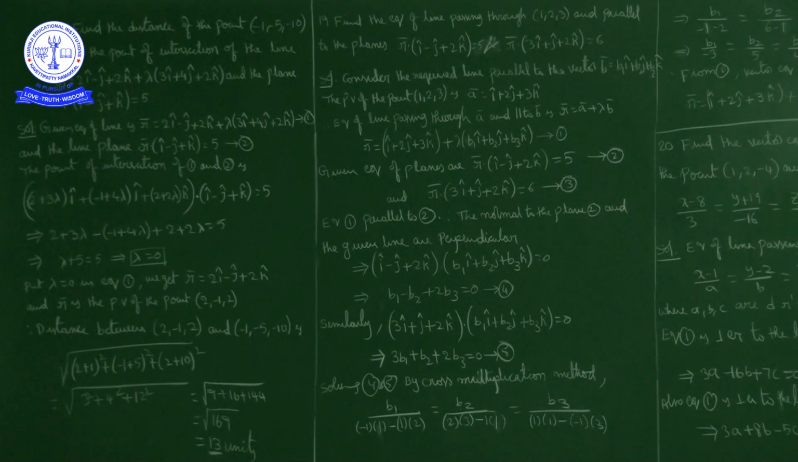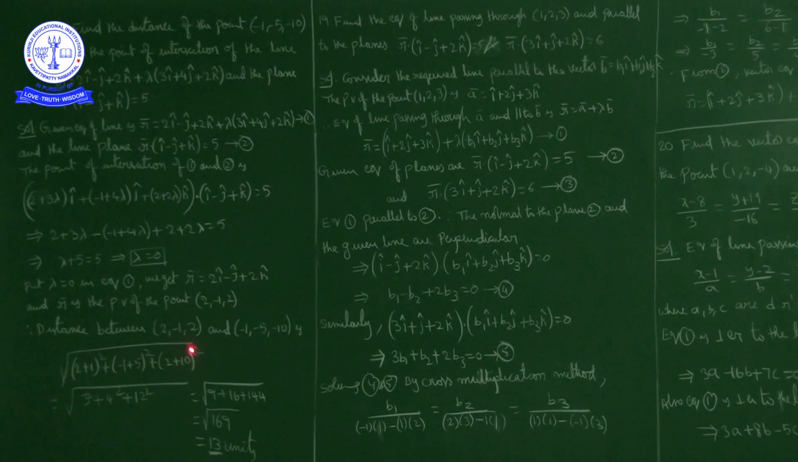Okay. Now, the distance between two points formula. The distance between (x1, y1, z1) and (x2, y2, z2) is the square root of (x1 minus x2) whole square plus (y1 minus y2) whole square plus (z1 minus z2) whole square. So using that formula, the distance between the points (2, -1, 2) and (-1, -5, -10)